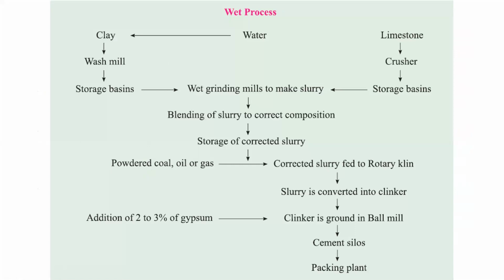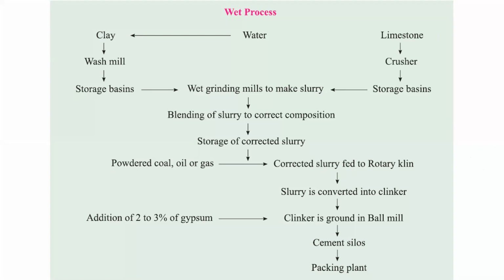See, 35 to 50% is the water which is added during the mixing. When we are mixing this clay and limestone, at that time we add 35 to 50% of water. And 1300 to 1500 degrees Celsius is the temperature in the rotary kiln.